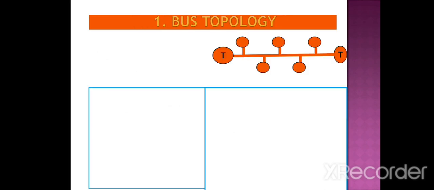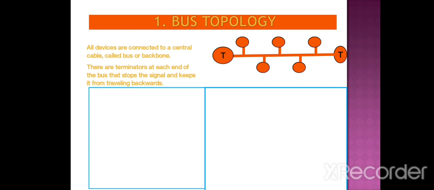Now, the first one is bus topology. This is the first basic type of topology, in which all the devices are connected to a central cable called the bus or backbone. In this picture we can see multiple devices, a total of 5 systems, where T denotes the node, the endpoint, and the center is the backbone link. There is a terminator at each end of the bus that stops the signals and keeps them from traveling backwards.